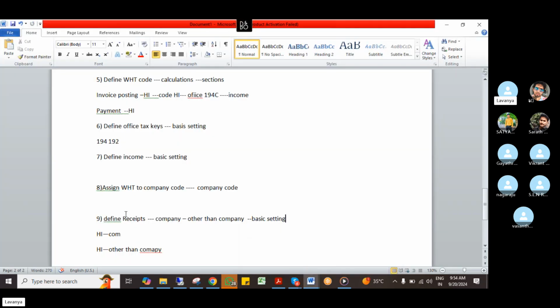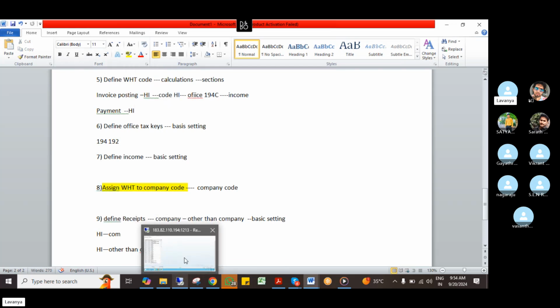Which configuration am I doing now? This one, right? Assign withholding tax type code. Okay. In this configuration I have to do the recipient type. Again, I'm going to this configuration, and then we'll finish it.